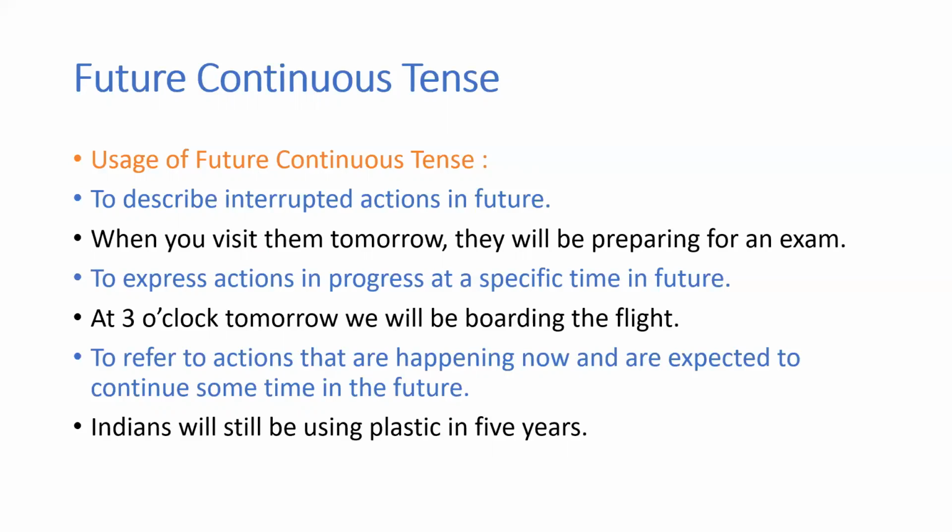So right now also they're happening and they're expected to continue in the future. Indians will still be using plastic in 5 years. Even after 5 years, they'll continue to use plastic. So to express such actions, you will make use of the future continuous tense.